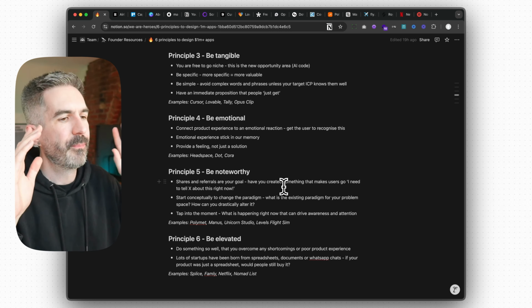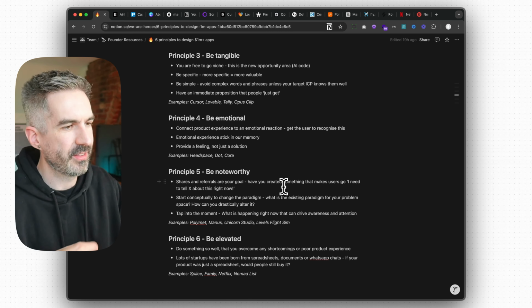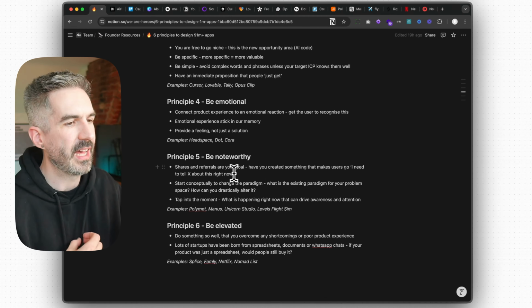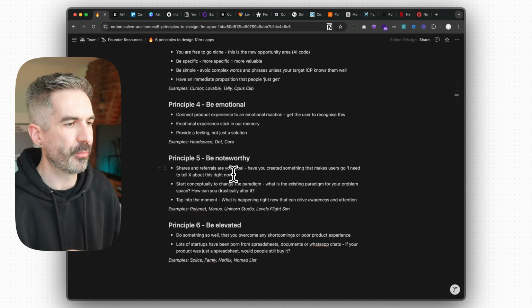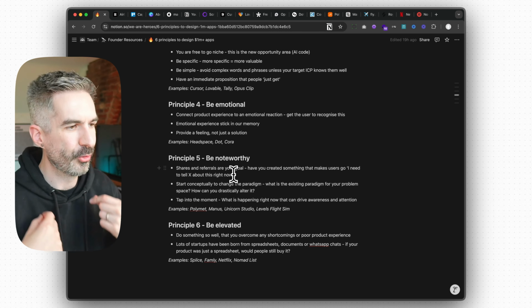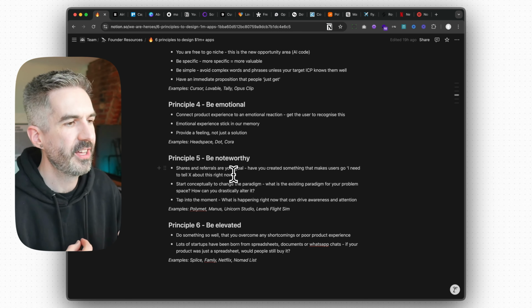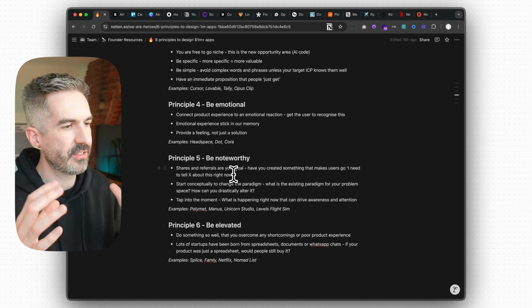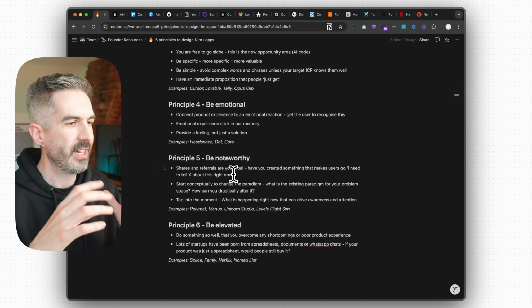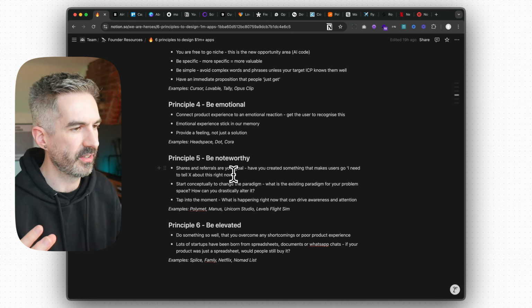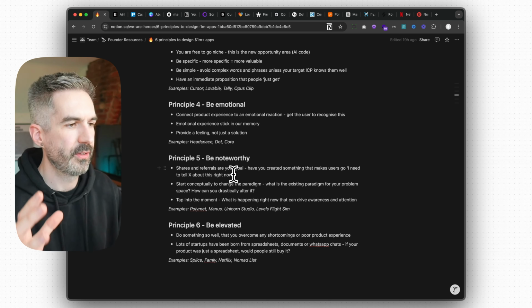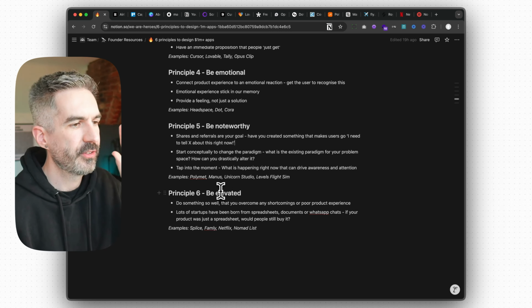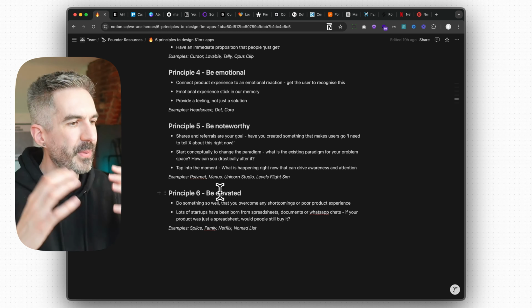But one red flag that I would mention for this principle of being noteworthy is that make sure you do not compromise your opinion, your belief, your original vision for the sake of just tapping into something that's going to get attention. It all needs to align. So what we're looking for is cultural moments and conversations in communities that align with your belief and your vision, not the other way around. So finally, principle 6 here is about being elevated.